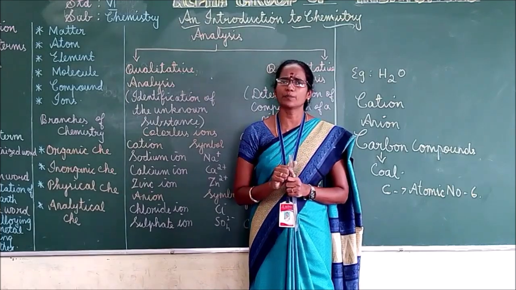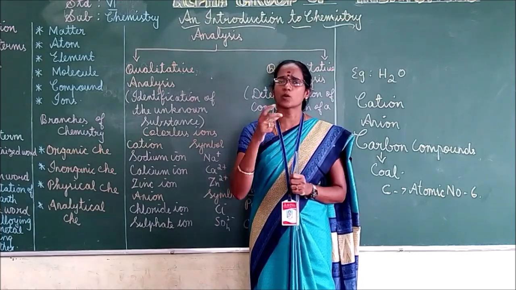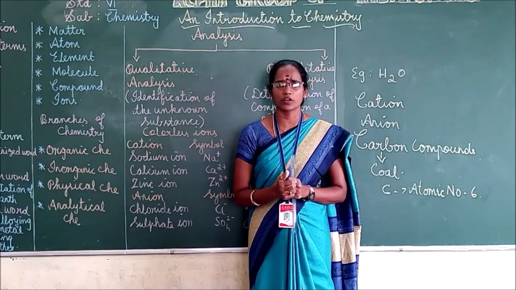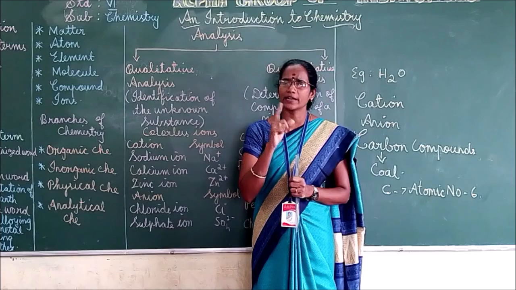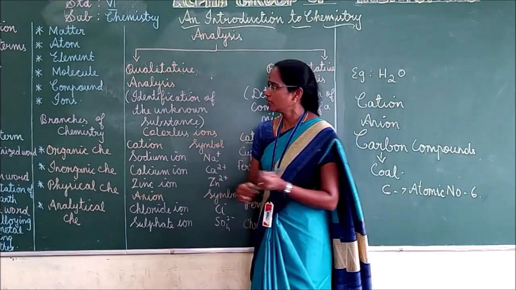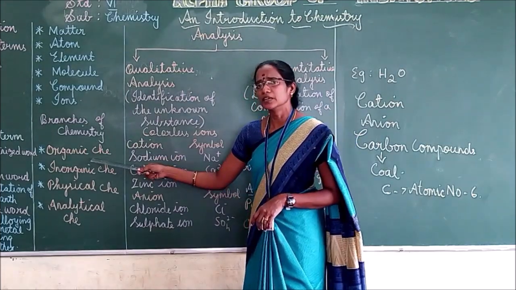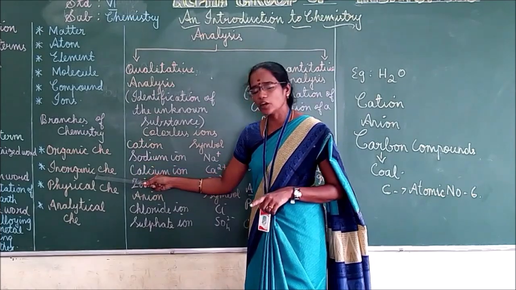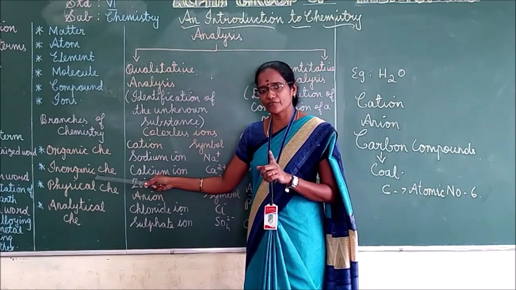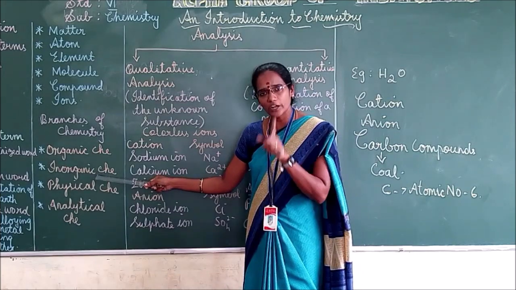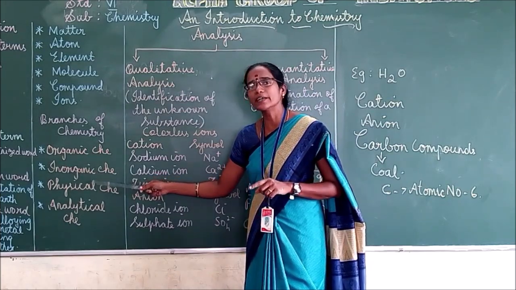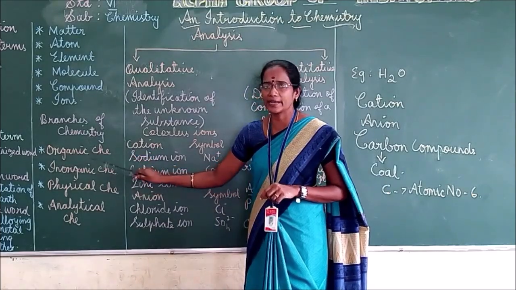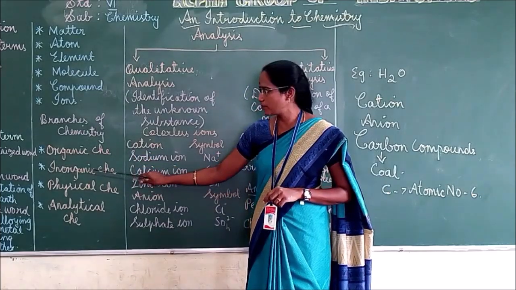So what are the examples we can say? Glass, water, air, oxygen, nitrogen, etc. What's the difference between organic chemistry and inorganic chemistry? Organic chemistry is a branch of chemistry that deals with carbon compounds, and inorganic chemistry is a branch that deals with inorganic compounds. It does not involve carbon compounds, right? That's the difference between organic and inorganic chemistry.